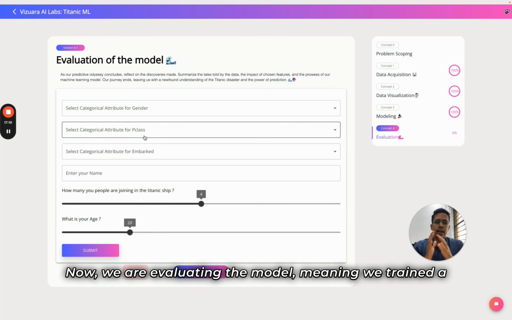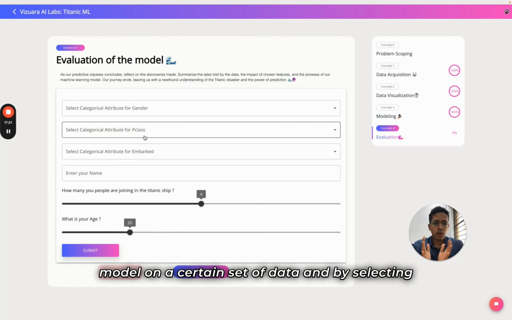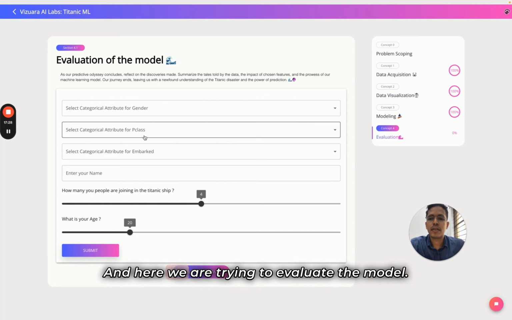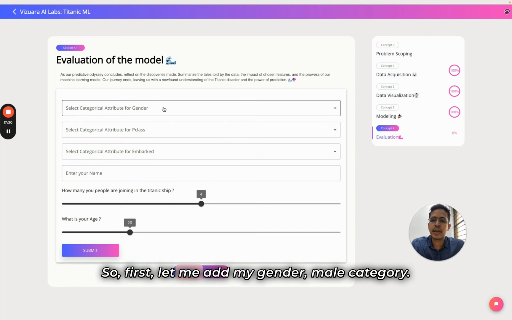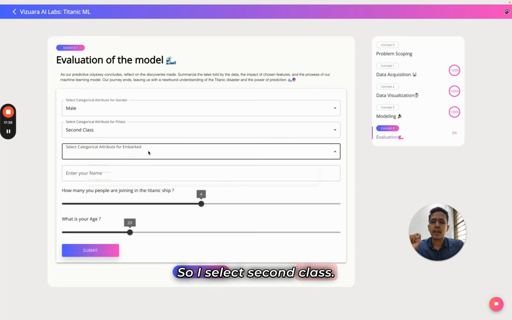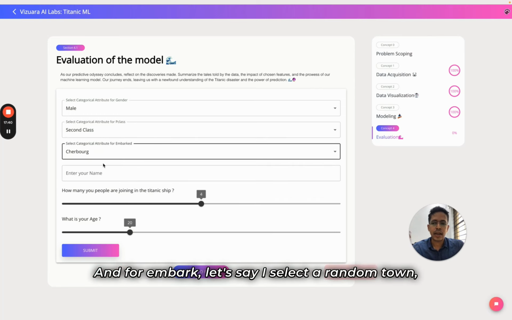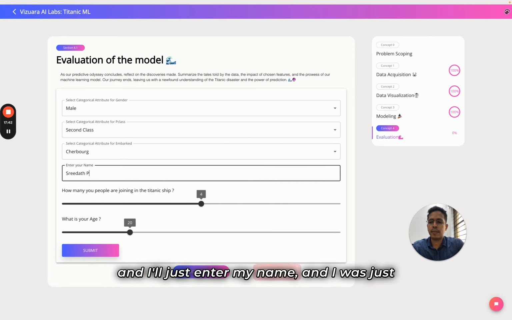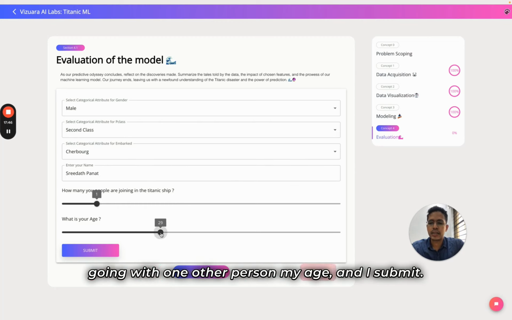In the next page, now we are evaluating the model, meaning we trained the model on a certain set of data and by selecting certain relevant features, P class, gender, and fare. And here we are trying to evaluate the model. So first, let me add my gender, male. Category for P class, let's say I'm not willing to pay too high, neither too less, so I'll select second class. And for embark, let's say I select a random town and I'll just enter my name. And I was just going with one other person, my age, and I submit.